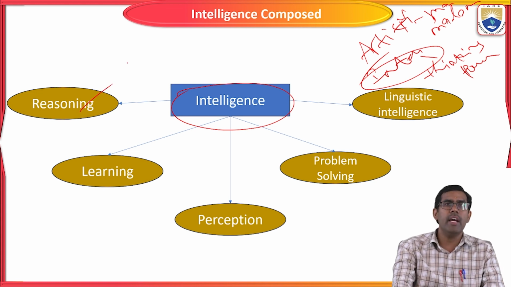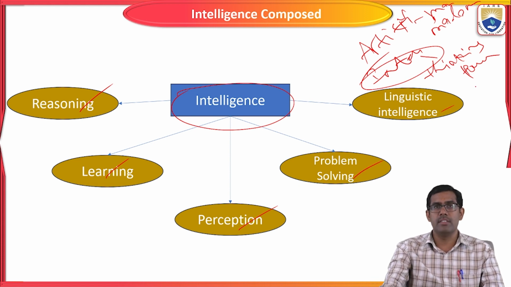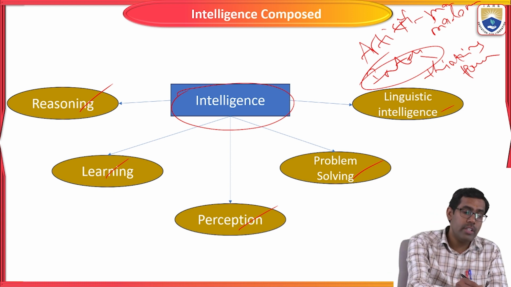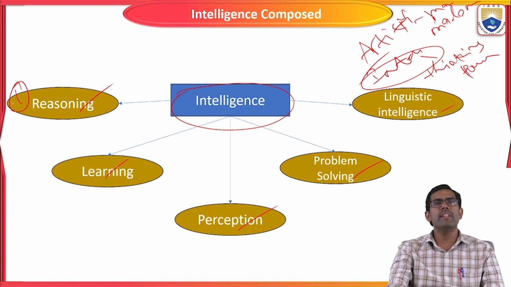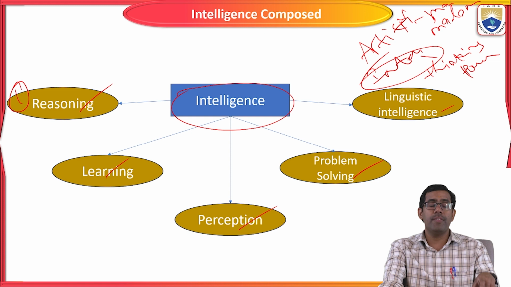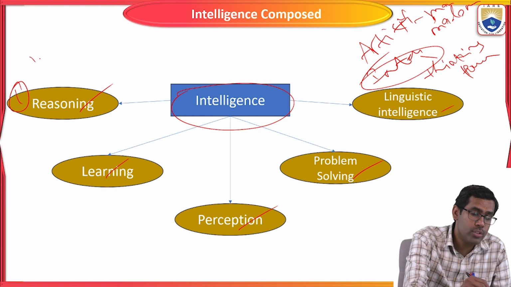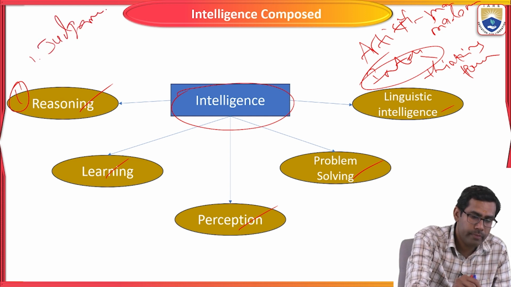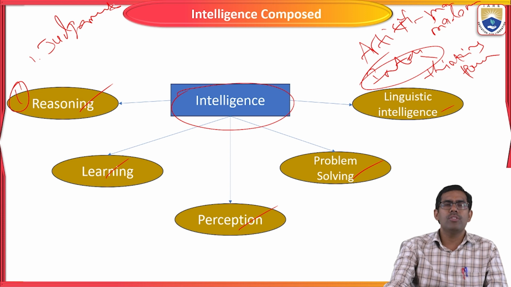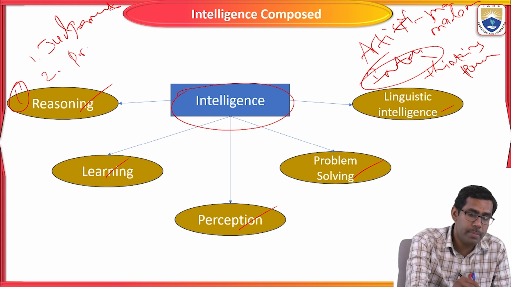The first one is reasoning, the second is learning, the third is perception, then problem solving, and the last is linguistic intelligence. We will see them one by one. First is reasoning. What is reasoning? If you are given a problem statement, first we have to give some procedure, and you should give some judgment. The artificial intelligence based machine will learn about that problem statement and give some judgment. The next one is prediction.